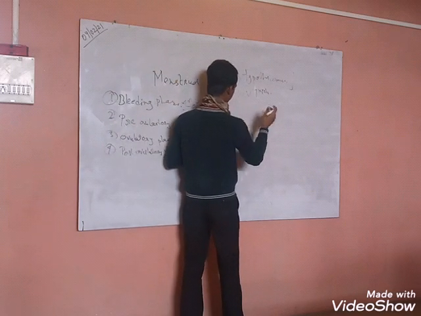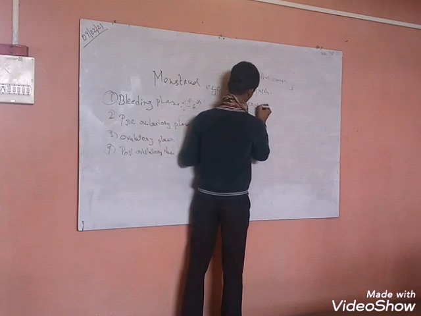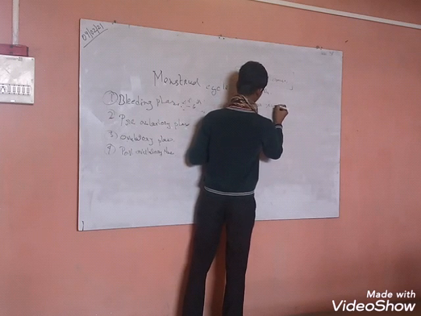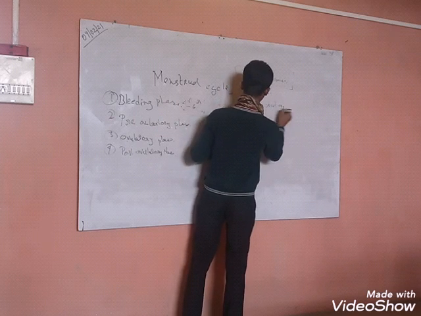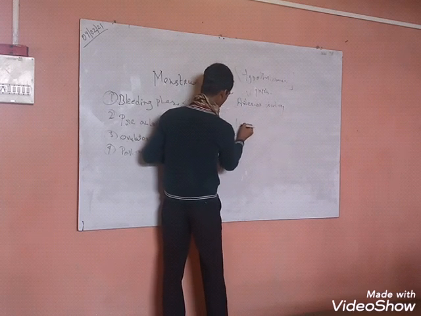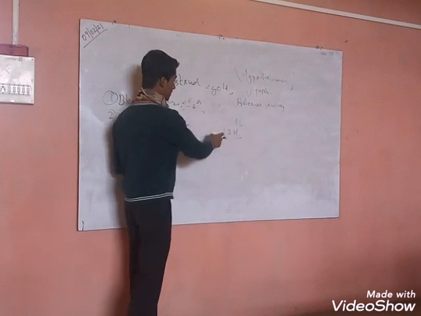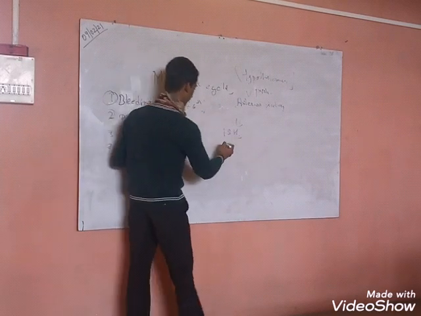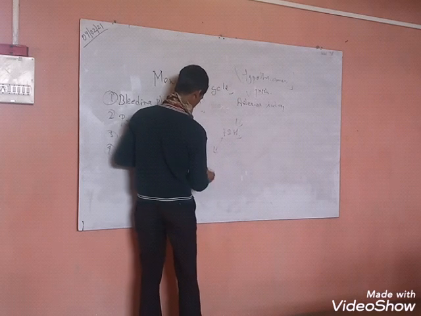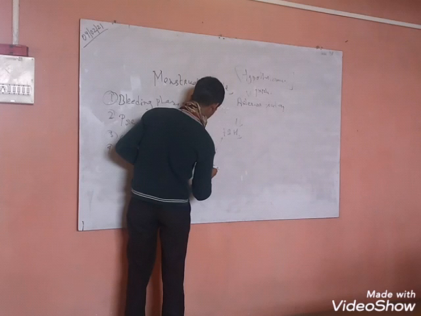This gives signals to the pituitary gland, or you can say the anterior pituitary, anterior meaning the front portion of our pituitary gland, to secrete a hormone known as FSH. FSH means follicle stimulating hormone. This FSH creates a follicle, the first follicle being the primary follicle.